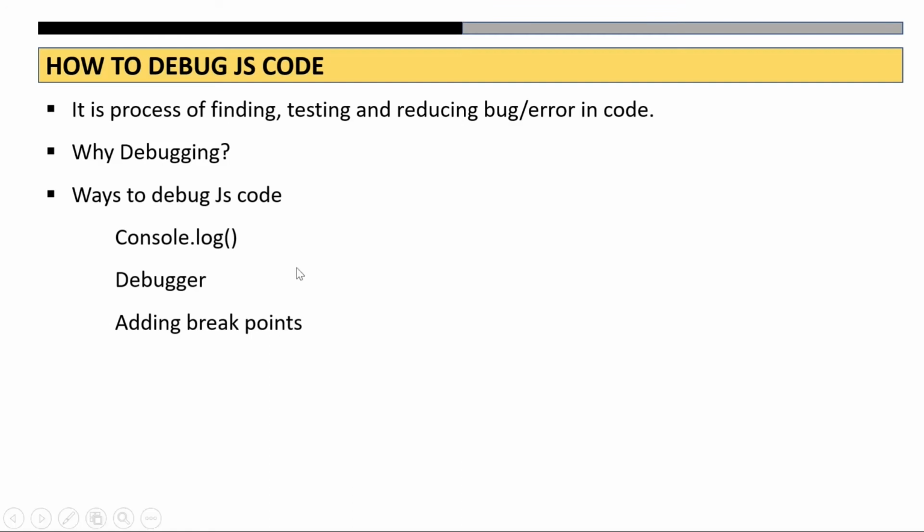Now there are three ways to add a debugger to your code. Firstly, console.log, which we have seen multiple times now. We can simply use console.log, especially when you're getting data from a database backend and you want to check what's coming in the data in the UI part. So at that time we can use console.log, and otherwise as well, we have used it a lot.